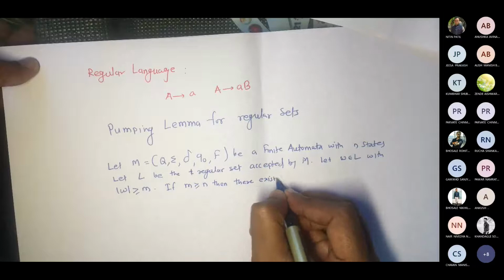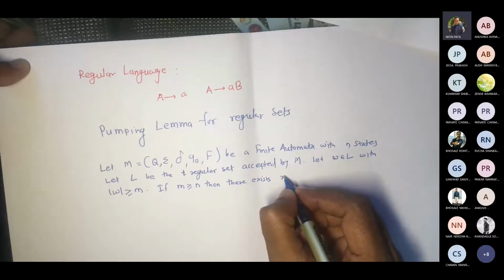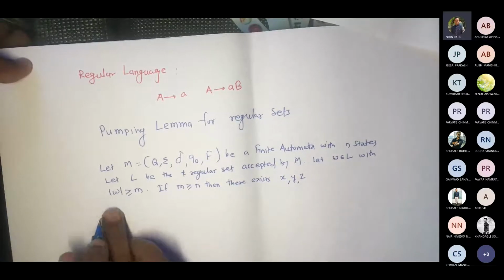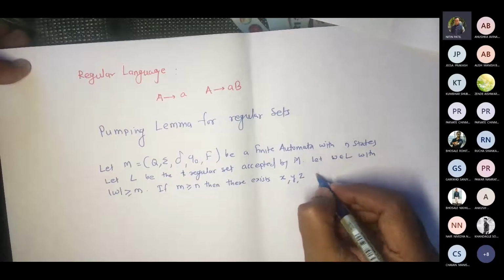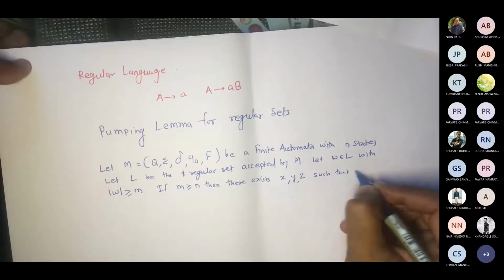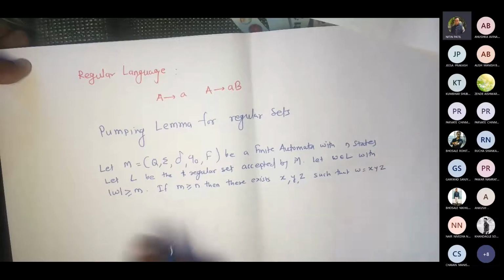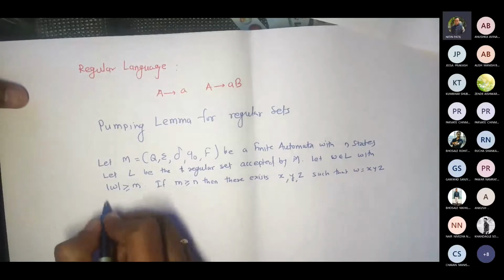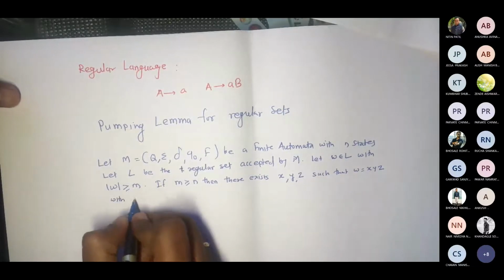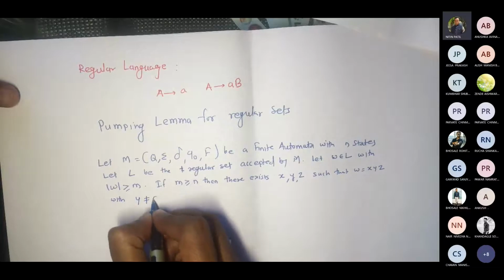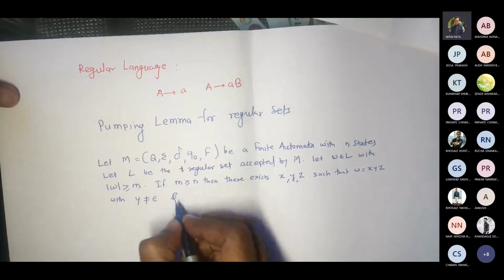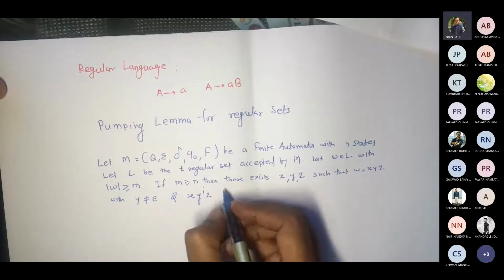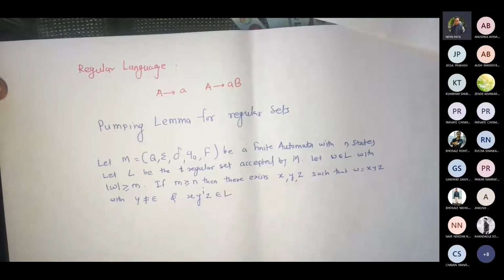there exist, now I am talking about 3 strings x, y, z, which I am going to generate from the given W, such that W equals xyz. So I am dividing this W into 3 parts, x, y, and z, with y not equal to epsilon and xy^iz belongs to L. Now that means what?